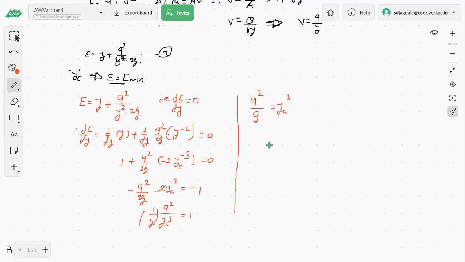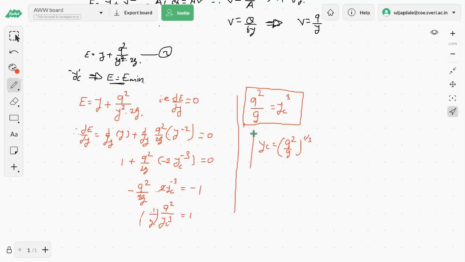Or if you rearrange the same, this is a relation or expression for the critical flow depth and the discharge per unit width. If you take the cube root, then yc is equal to q square divided by g, raised to 1/3.